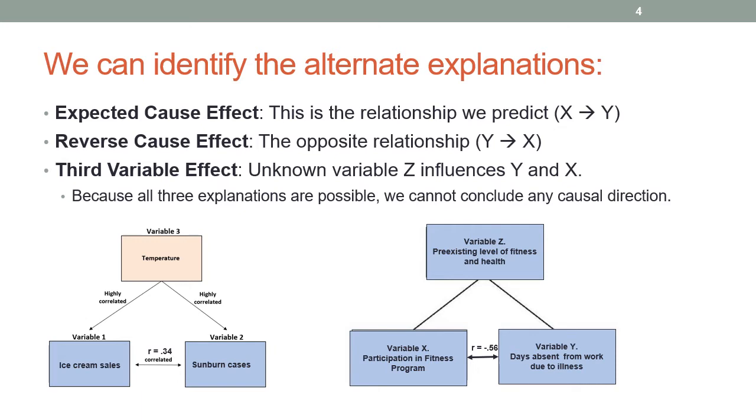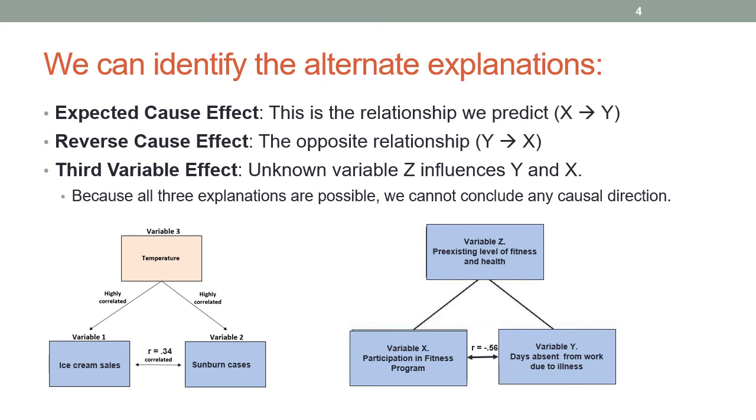Or it may be that the reverse is true. The reverse cause effect: when days absent from work due to illness increase, then participation in the fitness program decreases. You're just away too much. So maybe the sickness is causing the declines in participation rather than participation causing declines in illness.